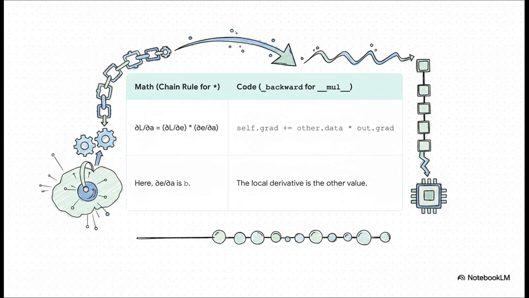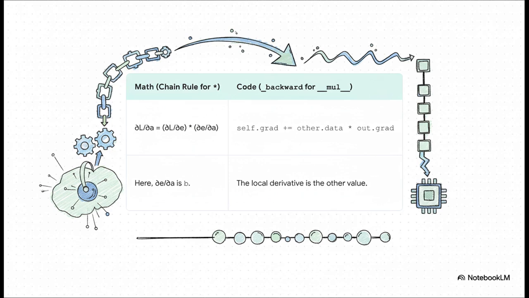And here's where it just clicks. Look at the math for multiplication versus the code. In calculus, we say the derivative of E with respect to A is just B, right? So the local influence is just the other number in the multiplication. And the code? It's literally that. A.grad gets the upstream gradient from E times B.data.